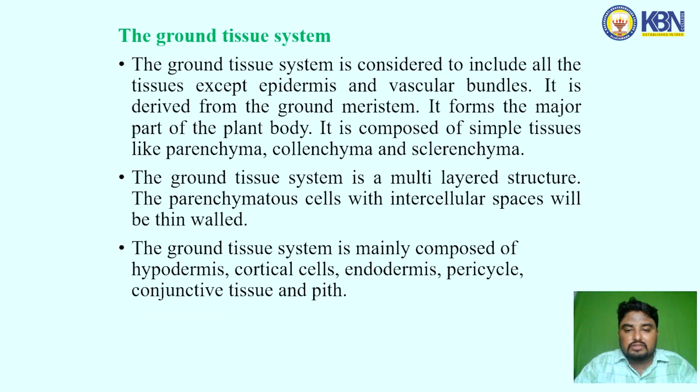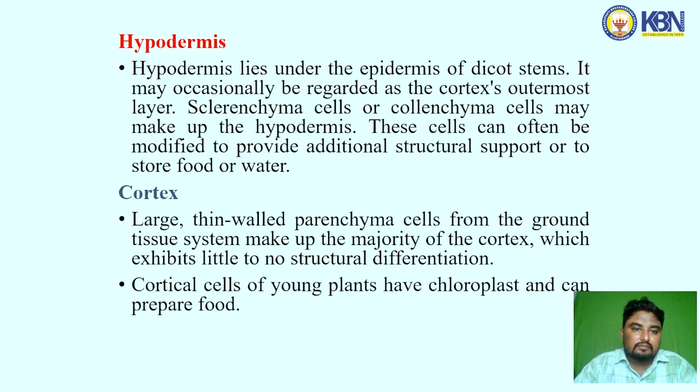The ground tissue system is a multi-layered structure. The parenchyma cells with intercellular spaces will be thin-walled. The ground tissue system is mainly composed of hypodermis, cortical cells, endodermis, pericycle, conjunctive tissue and pith.